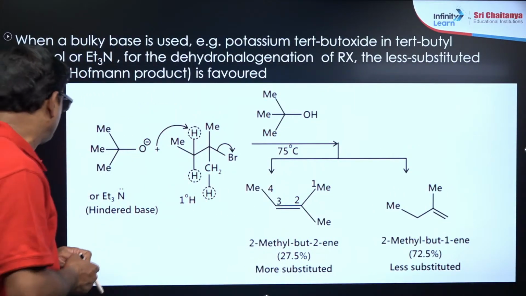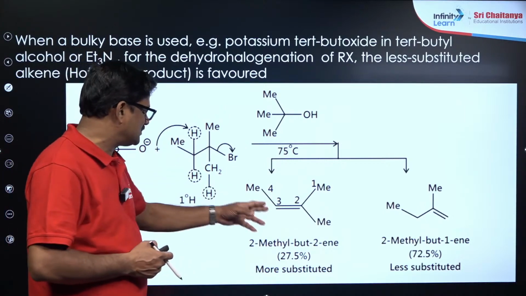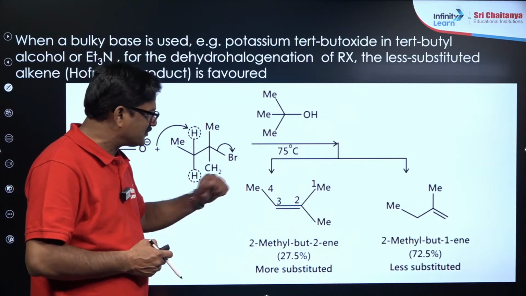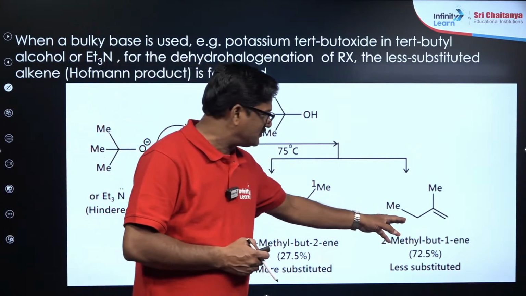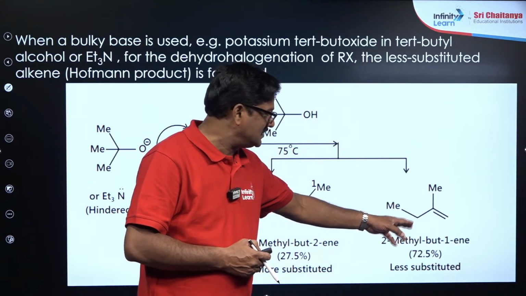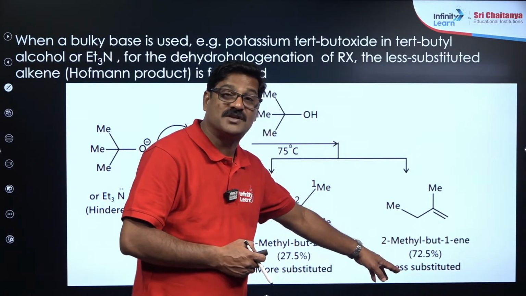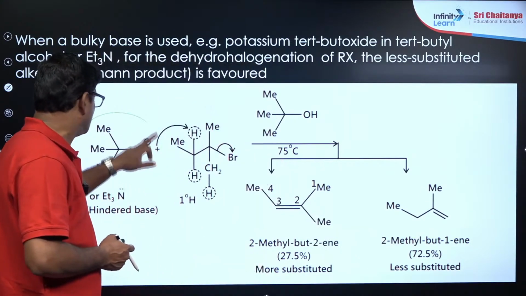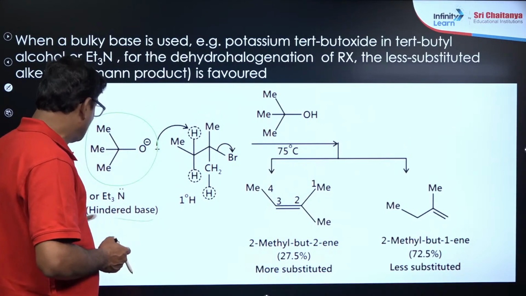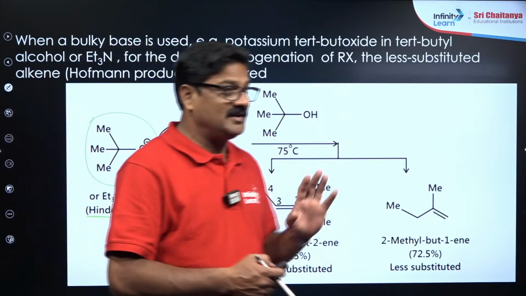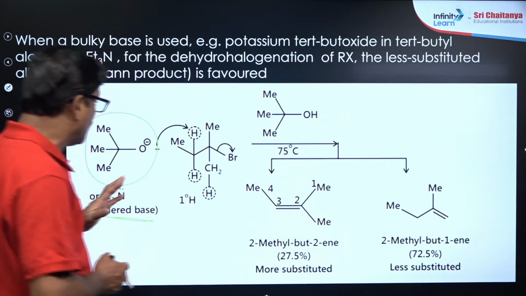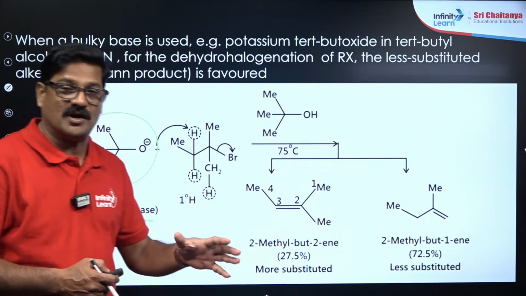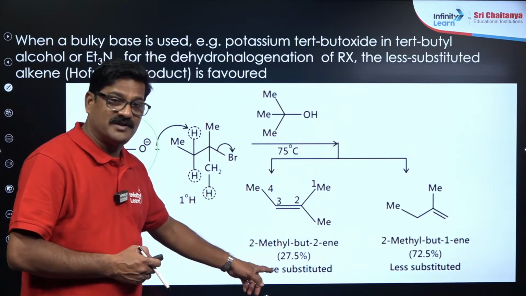In this Hoffman elimination you are going to see this is going to be the most substituted and this is going to be the least substituted. That least substituted is going to be the major whenever the base is bulky, a hindered base. If the base is not hindered, if it is a simple base, this is going to be the major.